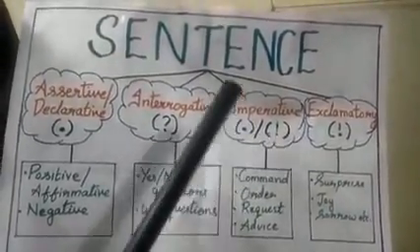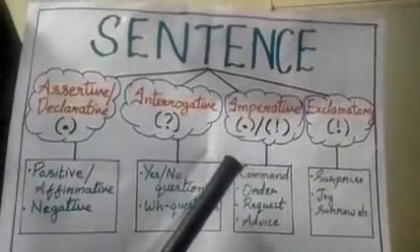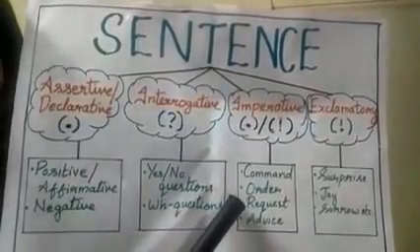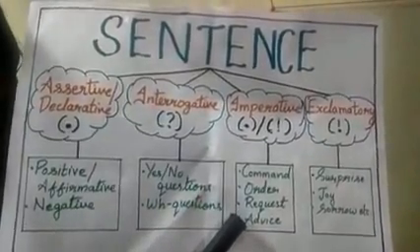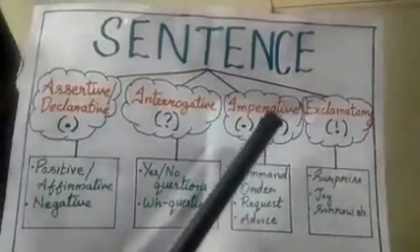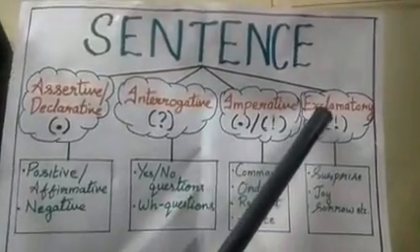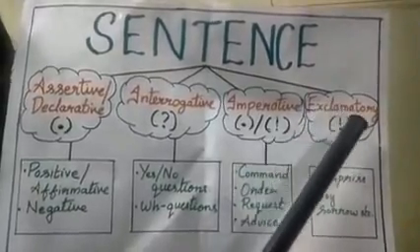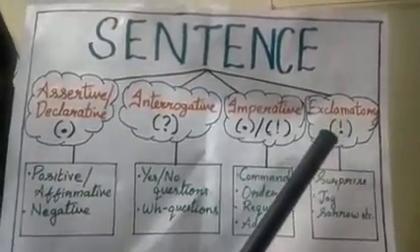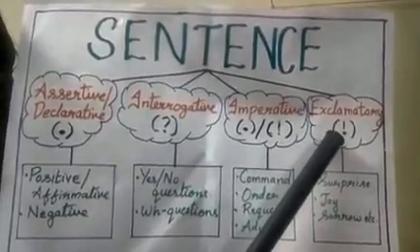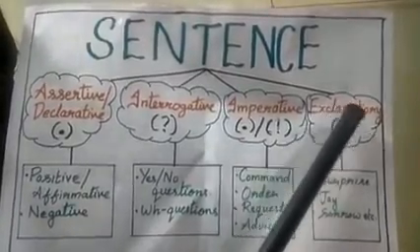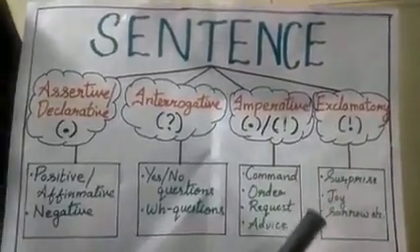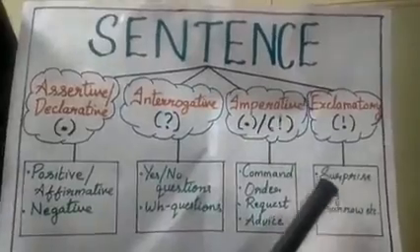Imperative sentences are mainly used to give a command, order, make a request or give an advice. Then the fourth one, we have exclamatory sentences. Exclamatory sentences will always end with an exclamation mark. Exclamatory sentences are mainly used to express our feelings such as surprise, joy, sorrow, etc.